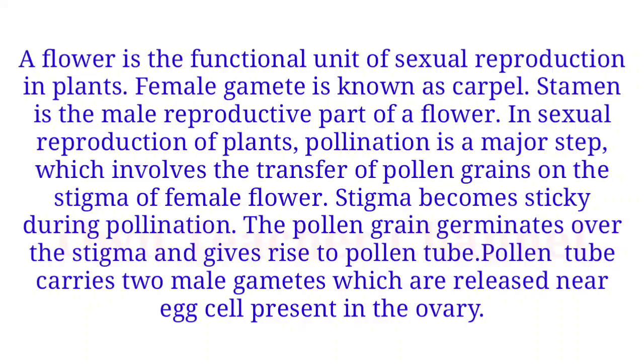The pollen grain germinates over the stigma and gives rise to a pollen tube. The pollen tube carries two male gametes which are released near the egg cell present in the ovary.